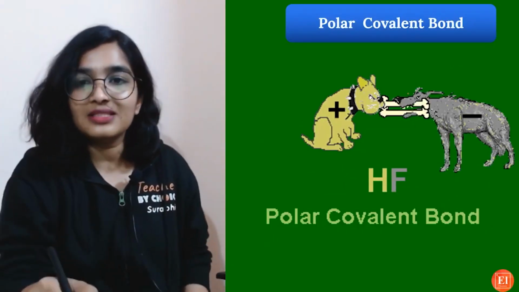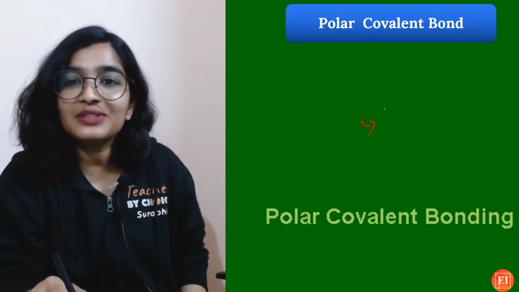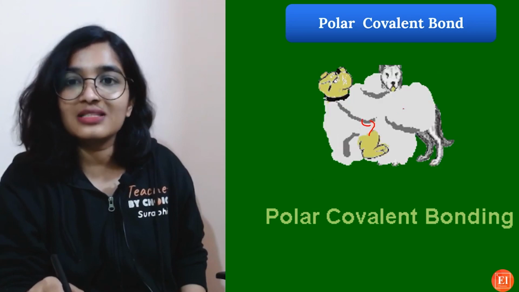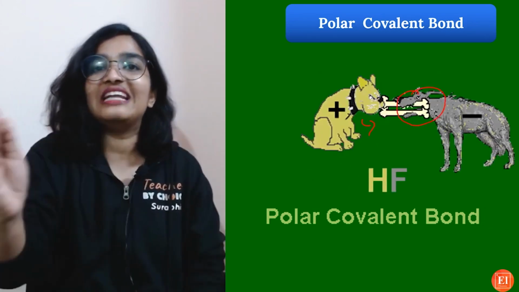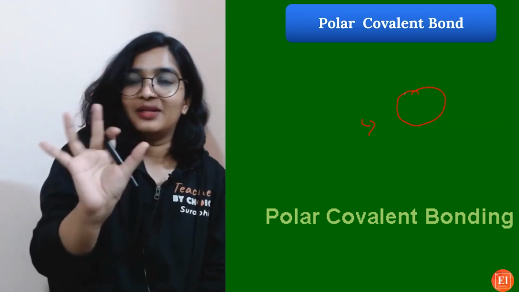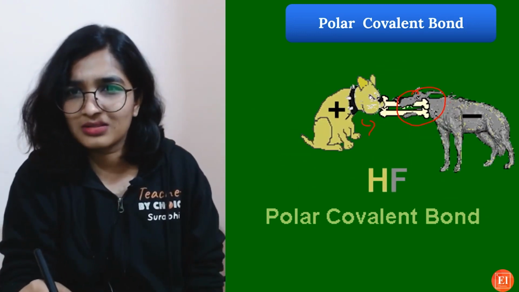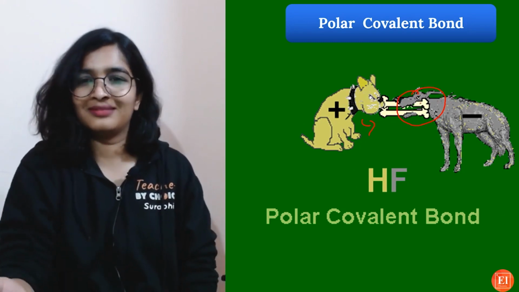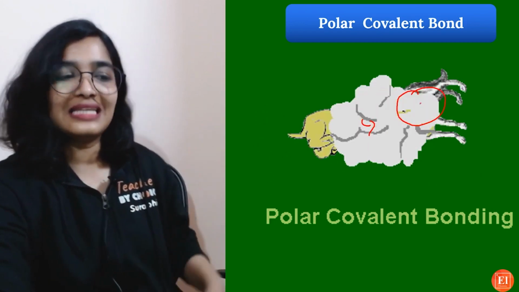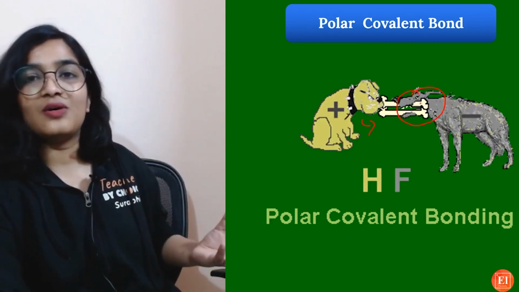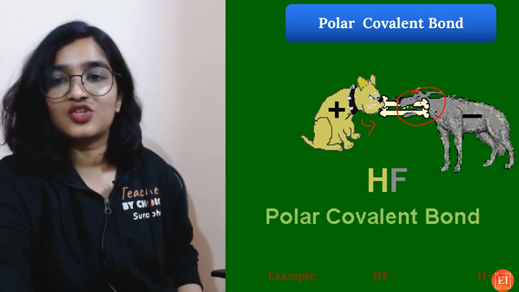So here what happens? This is hydrogen, this is fluorine. If you see, both have 2 electrons, but look at this share. Almost 75% of that bond is in this side. So that is what a polar covalent bond is. As they are pulling those electrons towards themselves, there will be a slight negative charge on them.